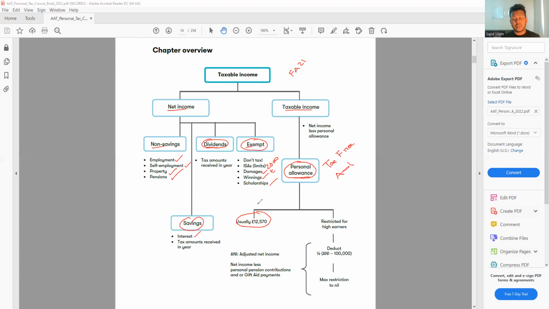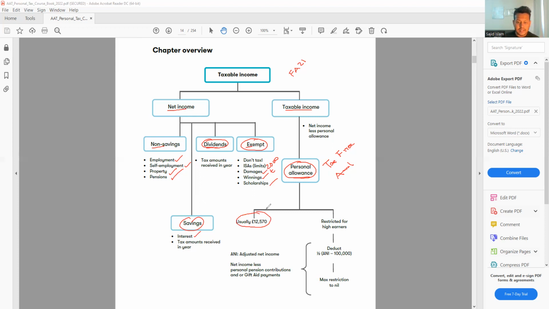Remember that even though this information will be in the exam on your reference material, you should not depend on that, because the more we remember this sort of number or rules, the faster we'll be in the exam. And in the exam, we really don't have time to read the reference material and answer the question. In every lesson, I always said, do not depend on the reference material. You have to make sure how much is the personal allowance, this and that. You have to remember that.